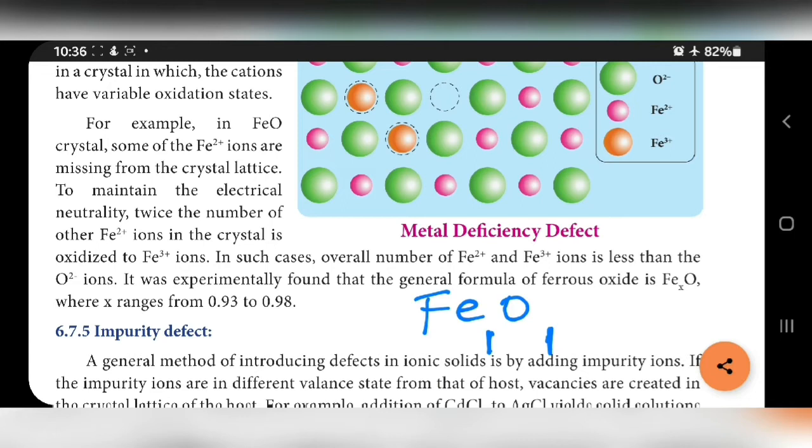But here that X value is 0.93 and one oxygen is given. To convert to whole numbers, multiply both values by 100: you get O100 and this is converted into 93. So 93 Fe and 100 oxygen. So less number of metal ions only present. So only it is called metal deficiency defect.